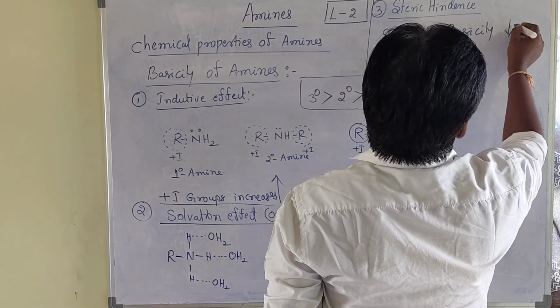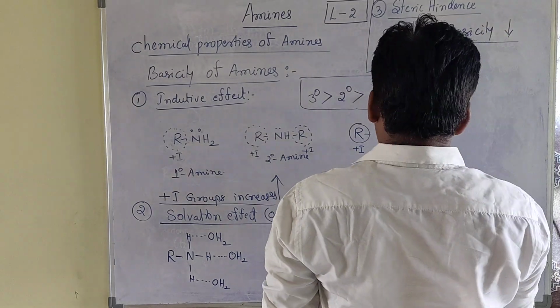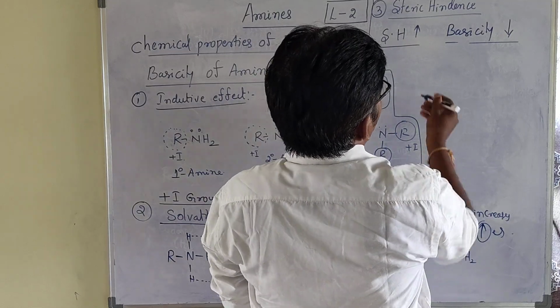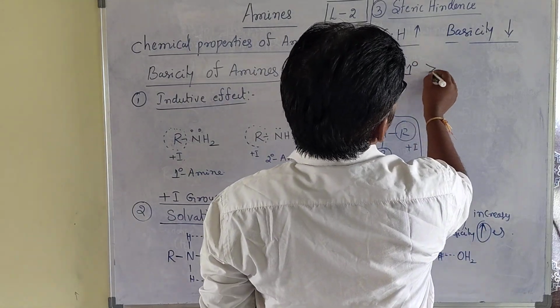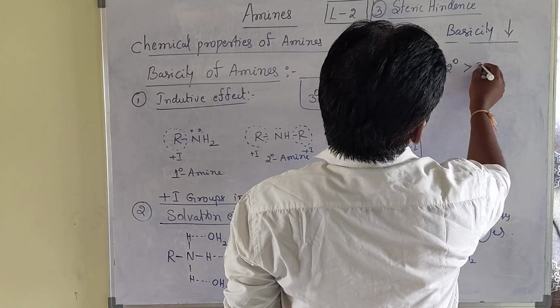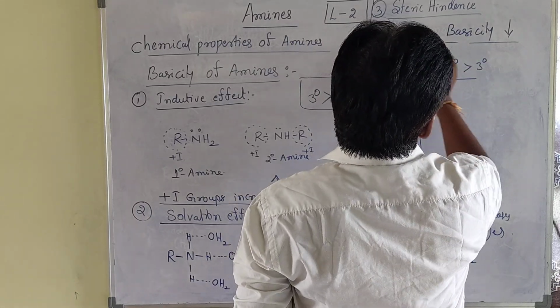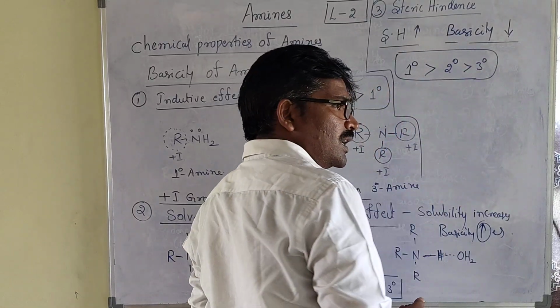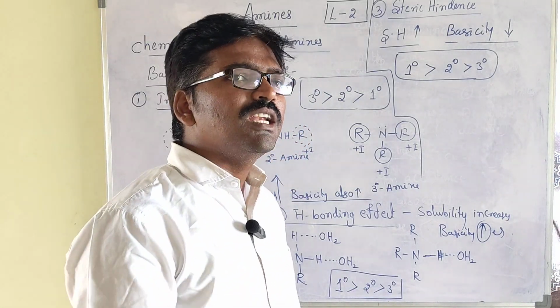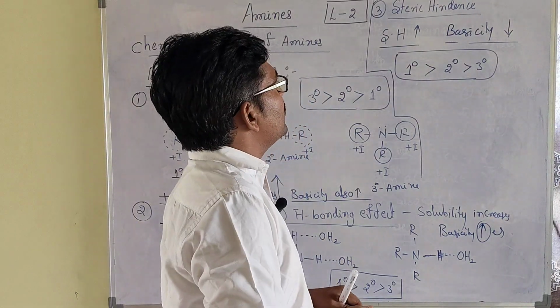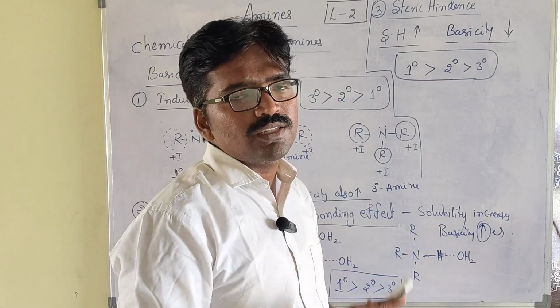So in this factor, primary amines are more basic than secondary amines, than tertiary amines. Why? In tertiary amines, alkyl groups increase, and once alkyl groups increase, steric hindrance increases, so basicity decreases.